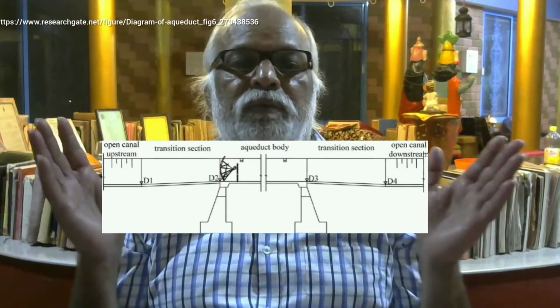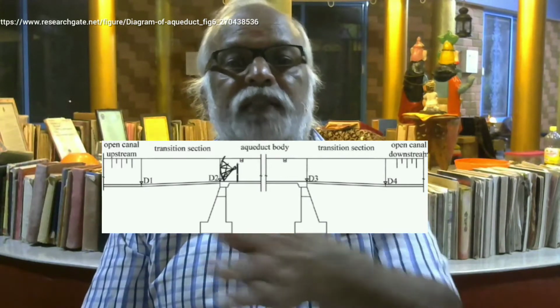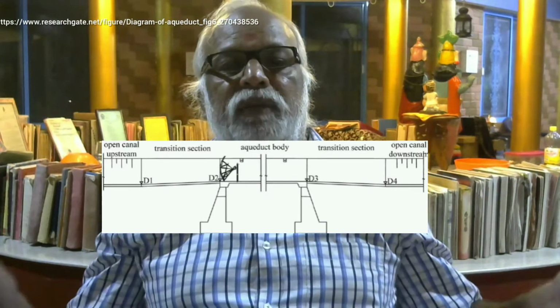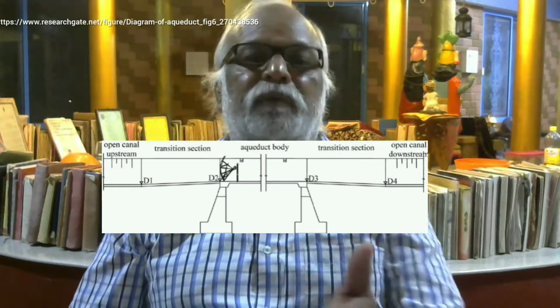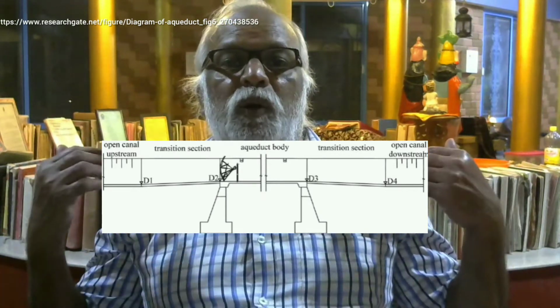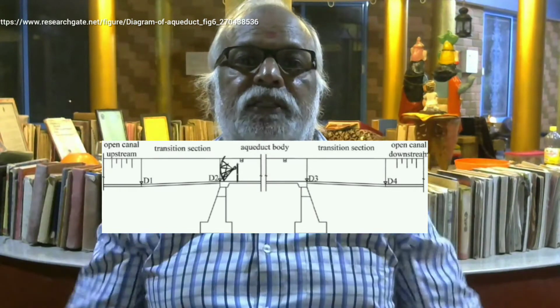So if you have a bed width, say X, this will be only a part of X. If it is 10 meters, that will be only 2 or 3 meters. So you have to reduce the bed width of the canal from 10 meters to 2 or 3 meters.